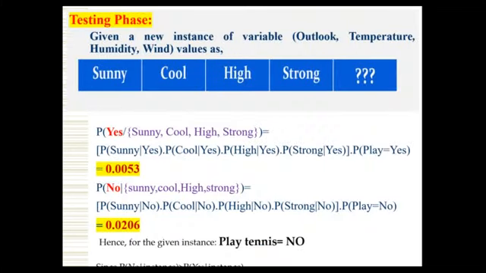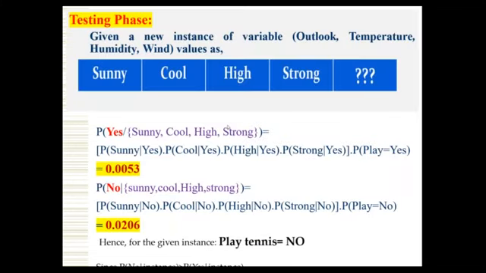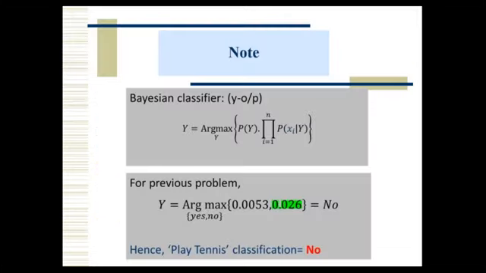Here I directly gave that the probability is more, that's why we got the no conclusion. But if you want to clearly see the argmax meaning, argmax y, what is the y, the class, yes or no, and out of these 2 values the maximum value is this one, which corresponds to the no class, that's why the final conclusion is no. This is the final classification of a given instance based on play tennis or not. So it's very simple. That's why it is more powerful and easy to understand also. But we should know the basics of Bayes theorem followed by the classifier. Now this is a given data set. For that, how to classify.